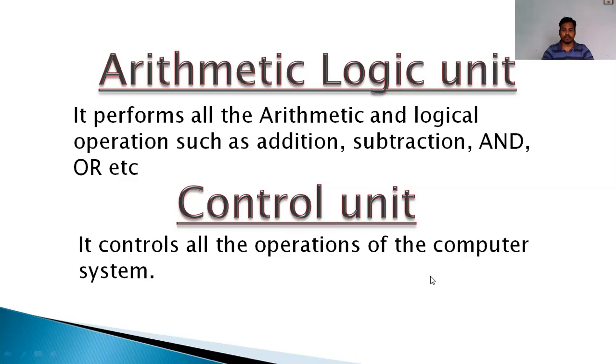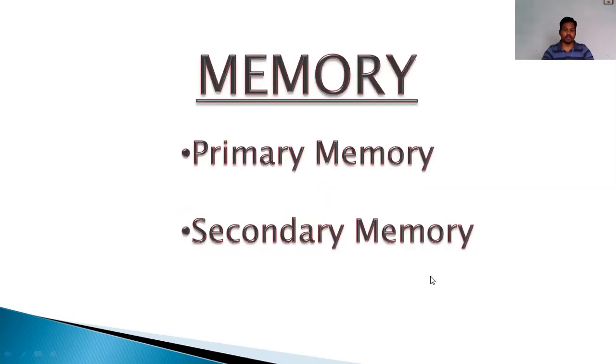Okay. Now next, let's talk about memory. You know what memory is, right? Now memory is divided into two parts. What are they? Memory is of two types. First is primary memory, second is secondary memory. Primary memory is also known as the main memory.